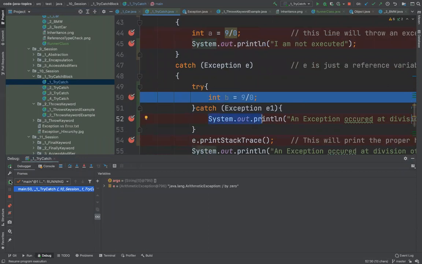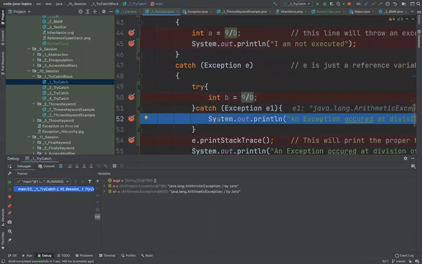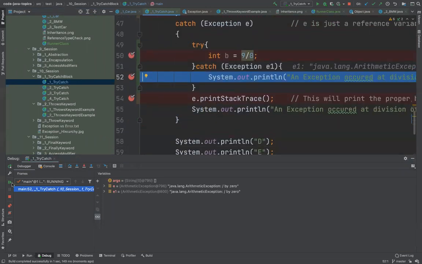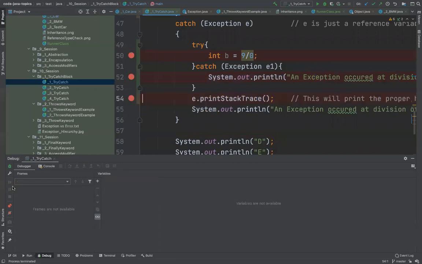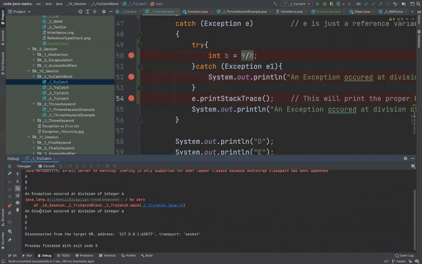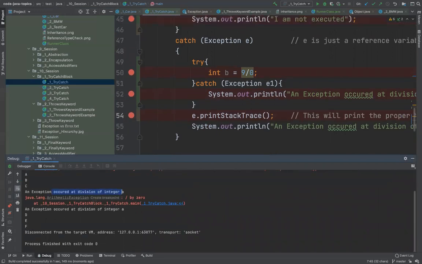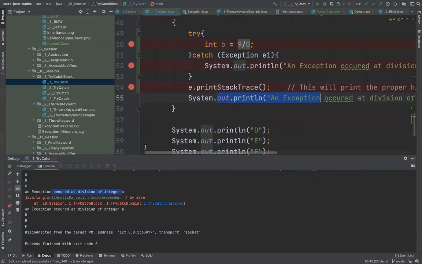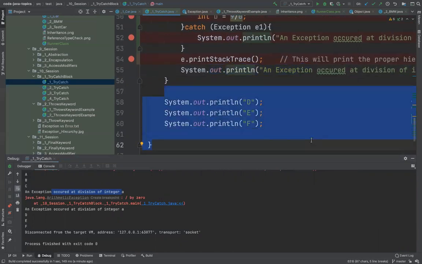If I just do a resume, it has come here now. It has not stopped the execution. It's still working. Now I can see everything: ABC, exception occurred, then again this got printed, and then the below lines are printing DEF.